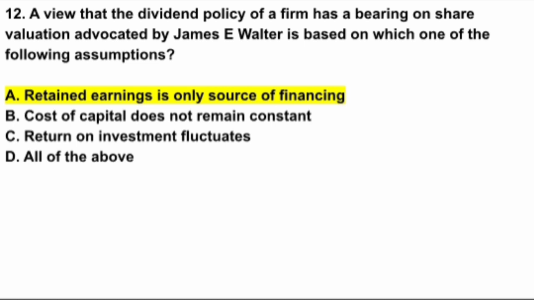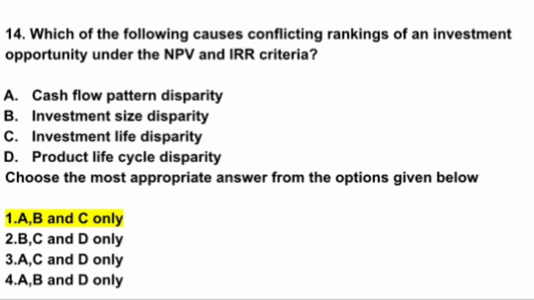And next, cost of capital does not remain constant. Actually, this assumption is wrong, because cost of capital is constant in Walter's model. And return on investment fluctuates: this is also wrong, because the rate of return of the firm remains constant in Walter's model. So here in this question, the answer is option A, retained earnings is the only source of financing.